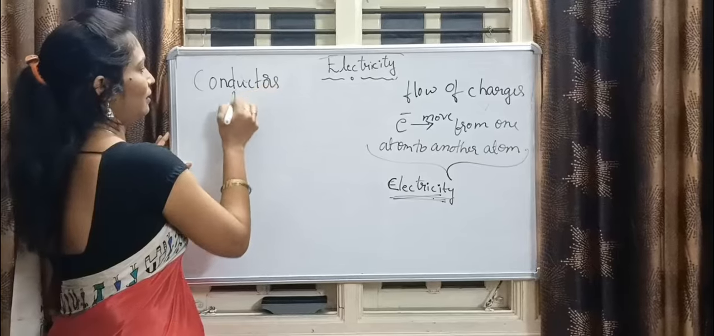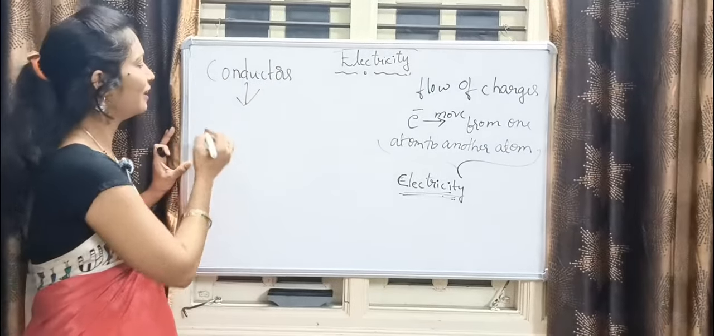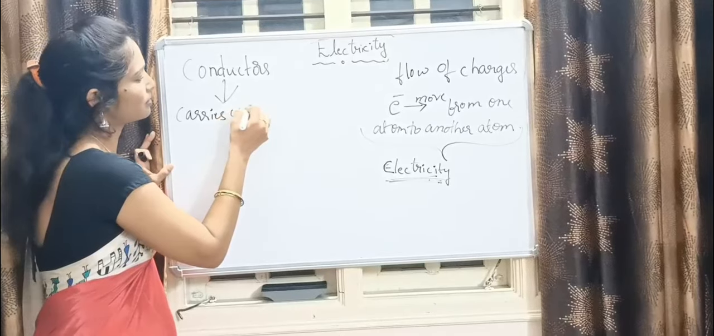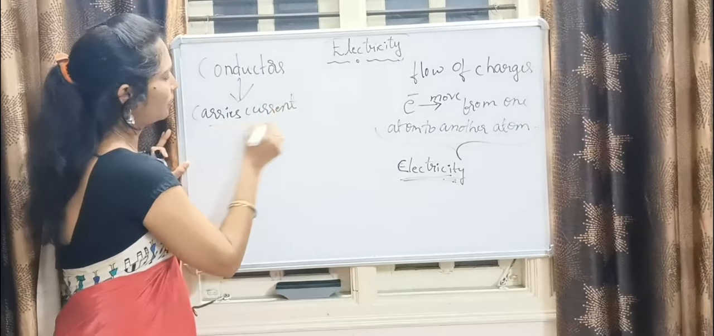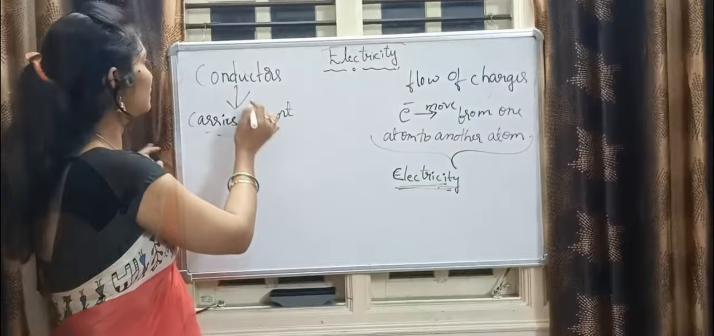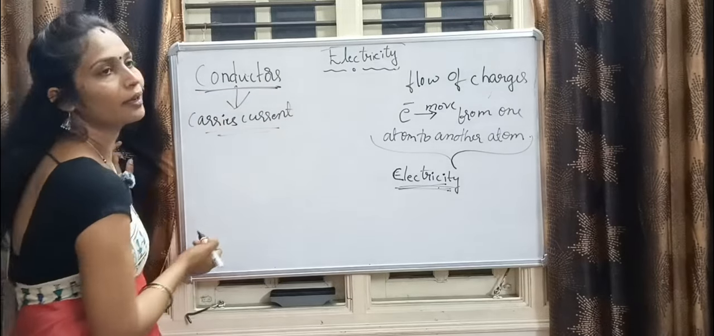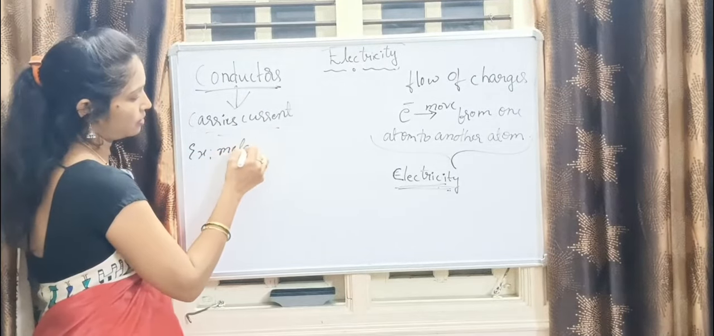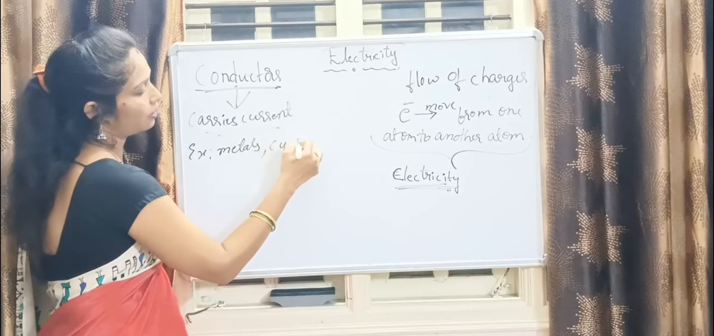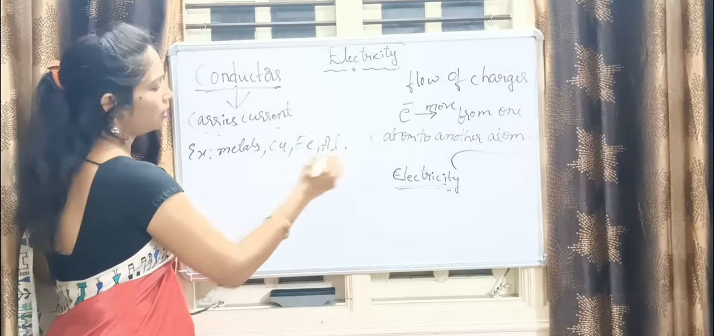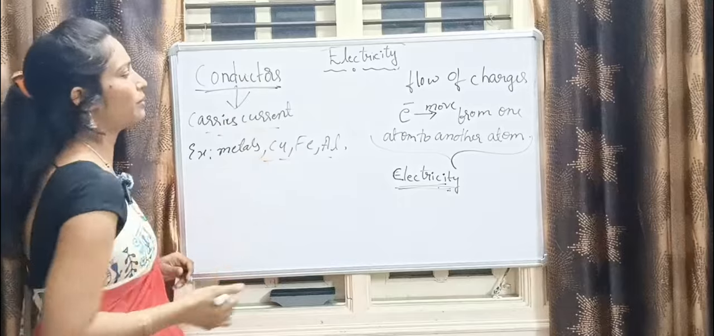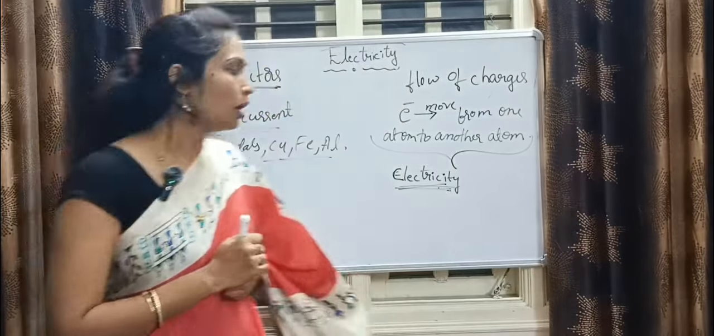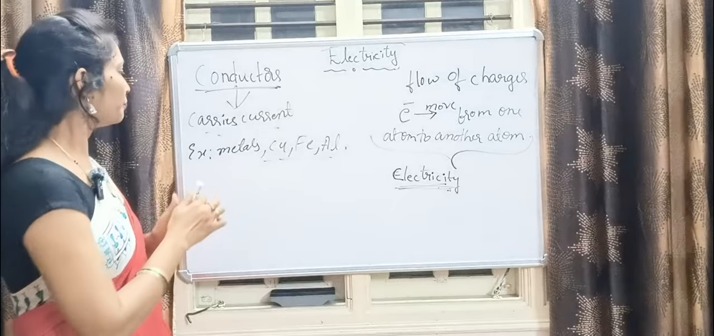Conductors, these are the things which carry current. Correct? The conductors, these are the things which carry current. For example, metals like copper, iron, aluminium, these are the things we call conductors because they carry current.